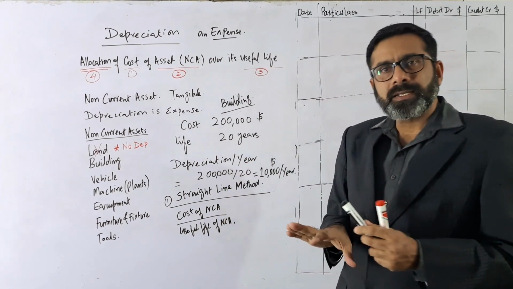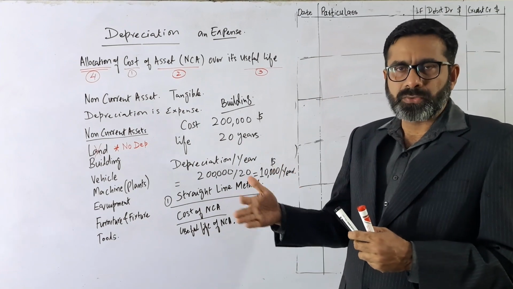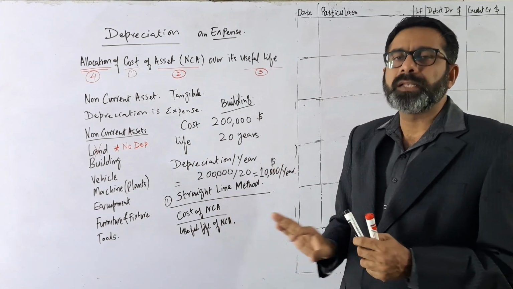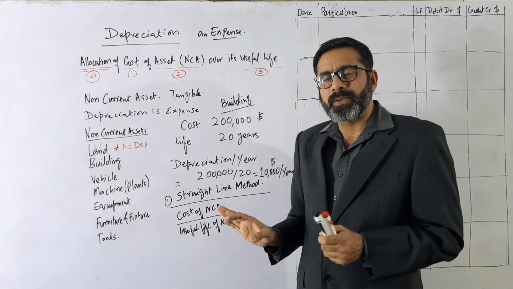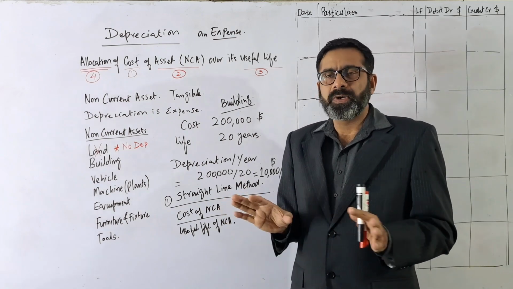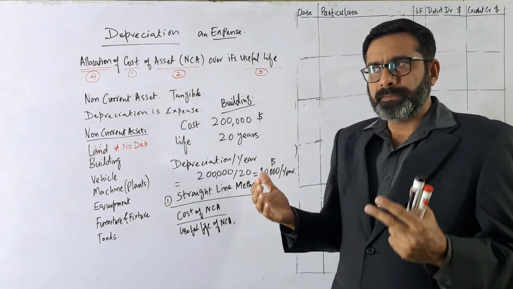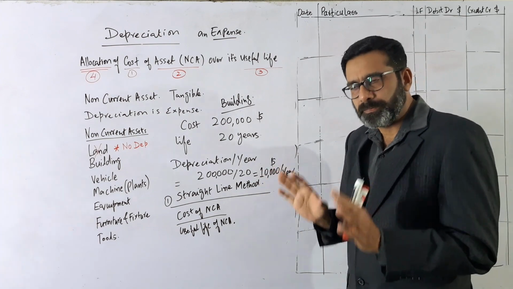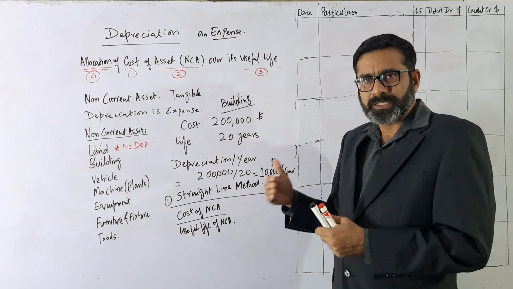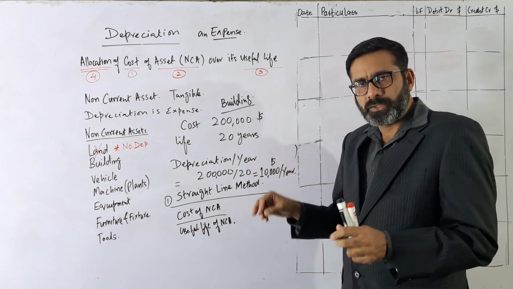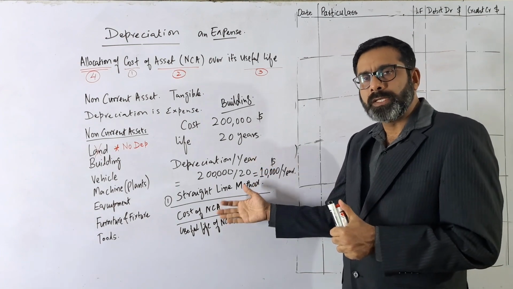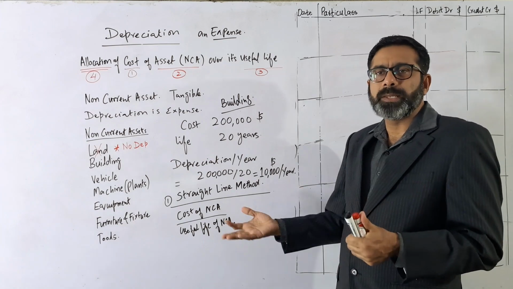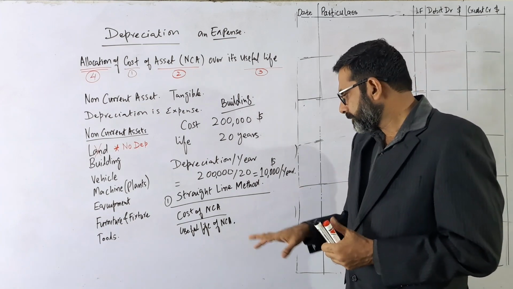So we are considering that also in the next calculations, but here we are just assuming that the salvage value, or the scrap value, or any type of residual value of this asset is nil. This is just for simplicity purposes. In the next lectures, we will obviously discuss the concept of the salvage value and, if there is a salvage value, how the depreciation will be calculated.